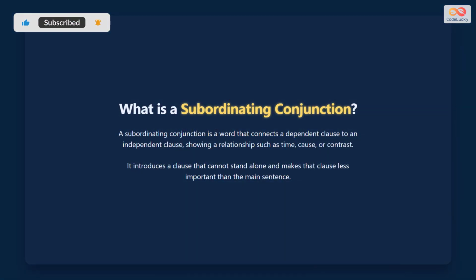A subordinating conjunction connects a dependent clause to an independent clause. It shows relationships like time, cause, or contrast. The dependent clause cannot stand alone as a complete sentence. It makes that clause less important than the main sentence.